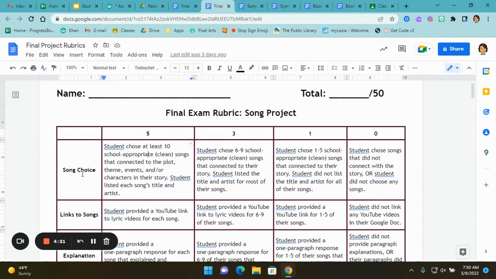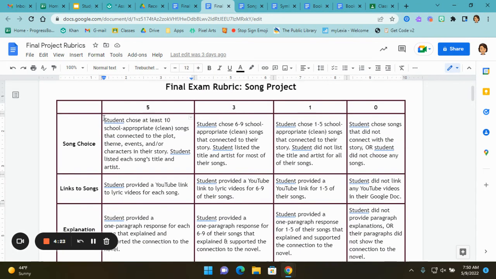So for song choice, you'll get 5 points if you do this. Student chose at least 10 school-appropriate clean songs that connected to the plot, theme, events, and/or characters in their story. Student listed each song's title and artist. So you have to have 10 songs to get the full points. They have to be clean songs. So if your song happens to have a swear word in it, look up the song's name and then clean lyrics.